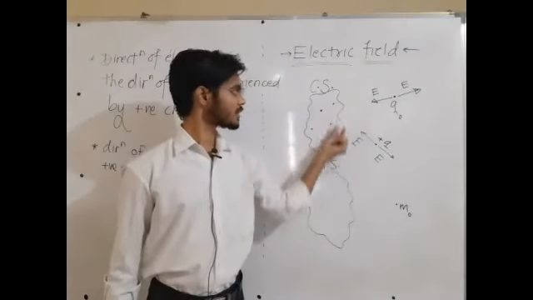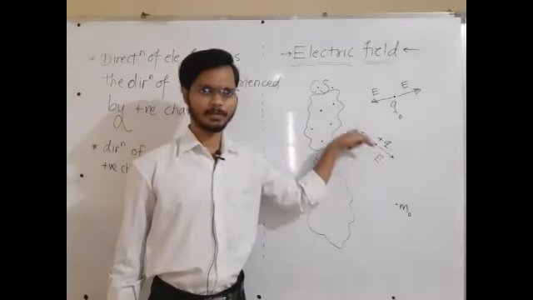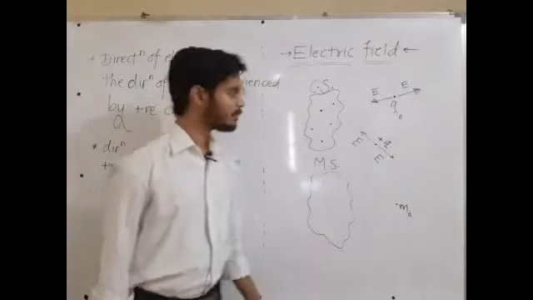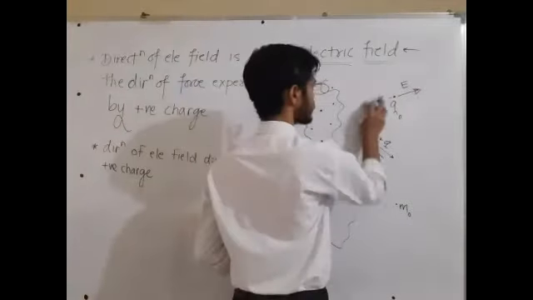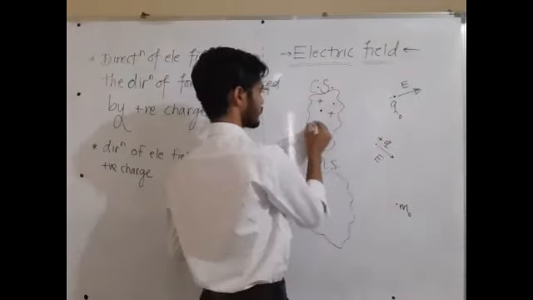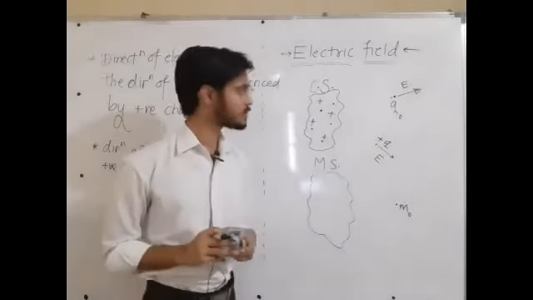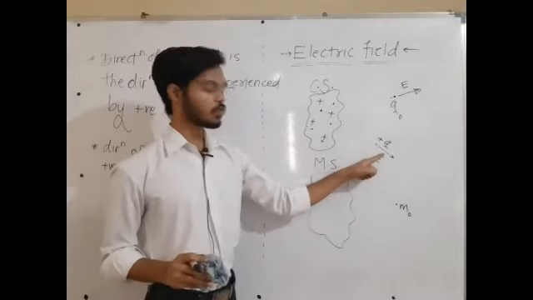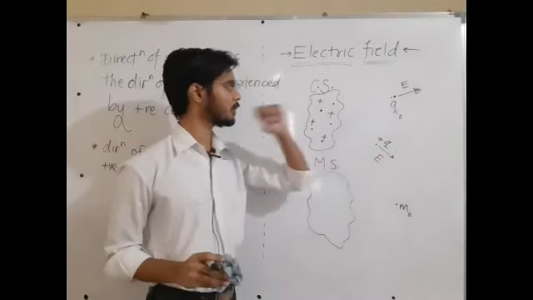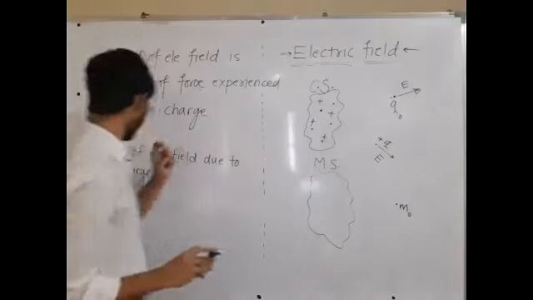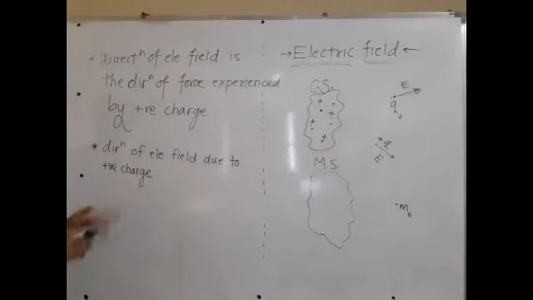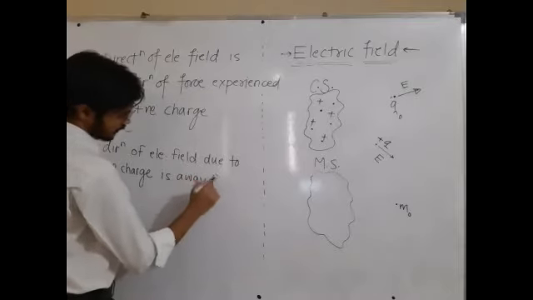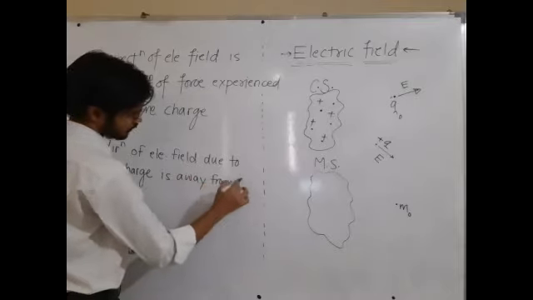So this positively charged system is definitely going to repel the positive charge. It means that if our system is positively charged, it is going to repel other positive charges. And the direction of force on the positive charge is the direction of electric field. Okay, it means that direction of electric field due to the positive charge is away from it, away from the system.